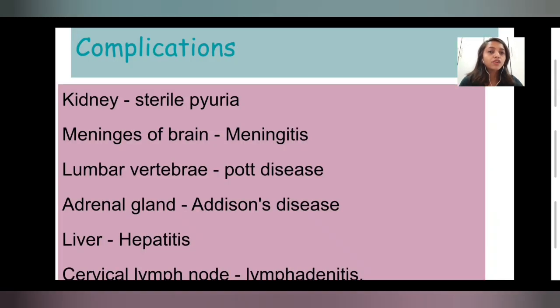Now we'll go further into what complications this causes. What happens when pulmonary TB occurs? It transmits to the kidney, causing sterile pyuria. In the meninges of the brain, it causes meningitis. In the lumbar vertebrae area, it causes Pott's disease. In the adrenal gland, it causes Addison's disease. In the liver, it causes hepatitis. In the cervical lymph nodes, it causes lymphadenitis. So the infection spreads from the lungs to different areas of our body, so it's very harmful, right?